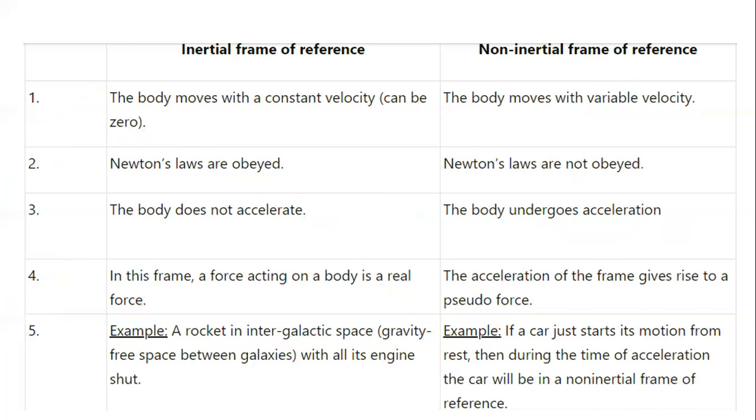Another example: a car is moving with constant speed in a straight line, but as the car takes a turn on a curved path, the velocity changes. Velocity changing means it is accelerated motion. To explain that motion on the curved path, we have to consider a pseudo force, and it is the centrifugal force. Only then can we explain the motion of the car on this curved path. We will learn this in detail in another chapter about centrifugal force.